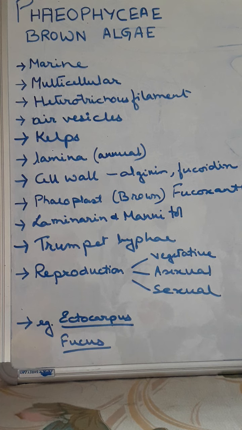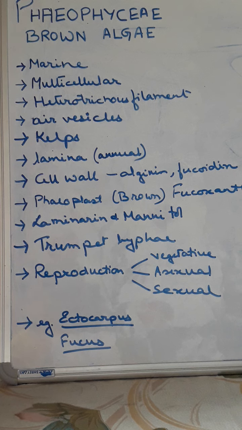Now the brown algae are actually marine algae. Marine means they are present in the sea waters, that means in saline water. They are multicellular and filamentous bodies. They may be ribbon like, leaf like, bush like, fern like or palm like structures. They remain attached to the substratum with the help of the holdfast.